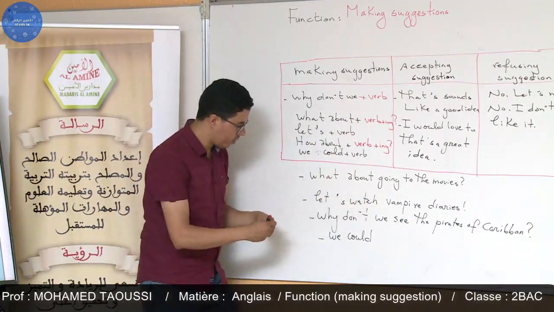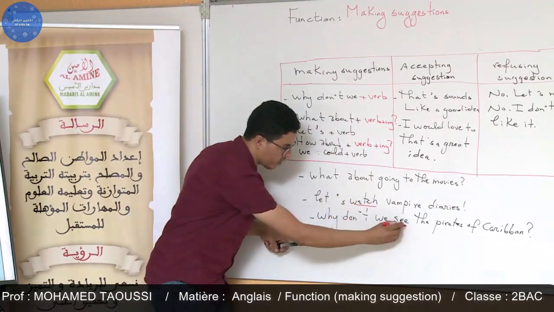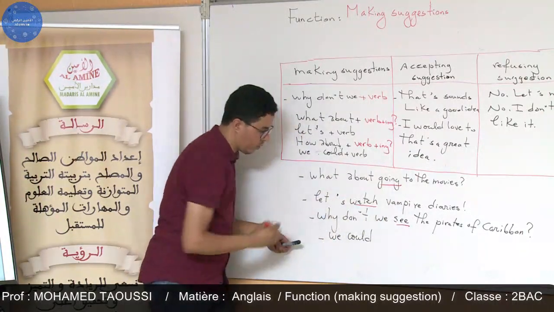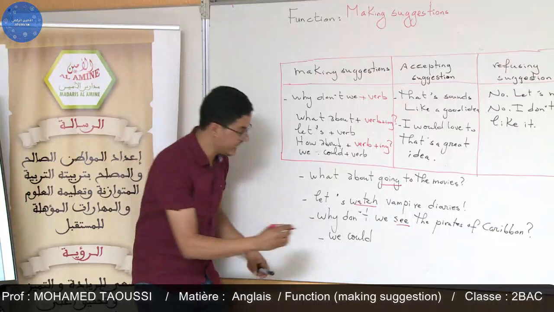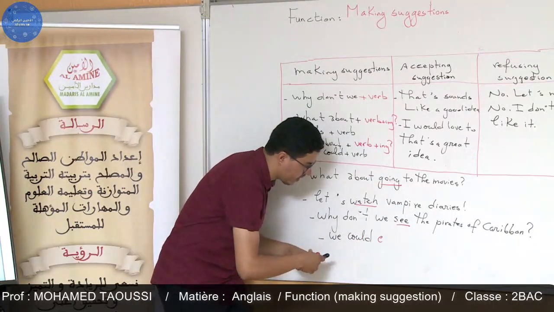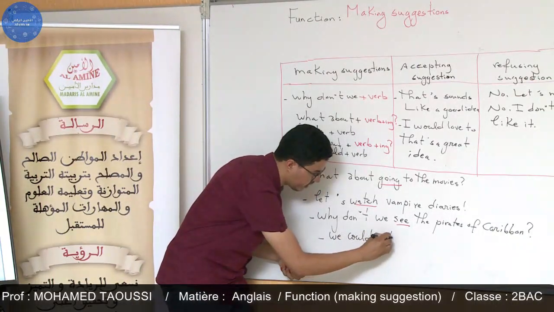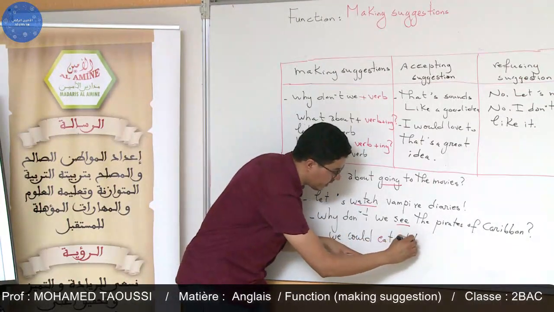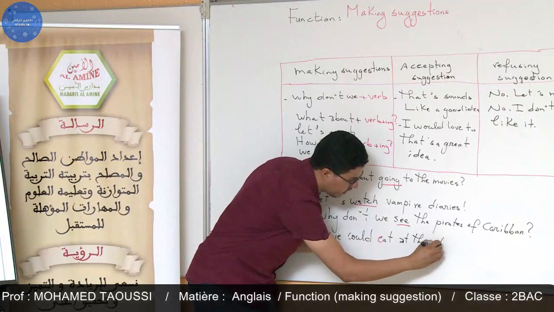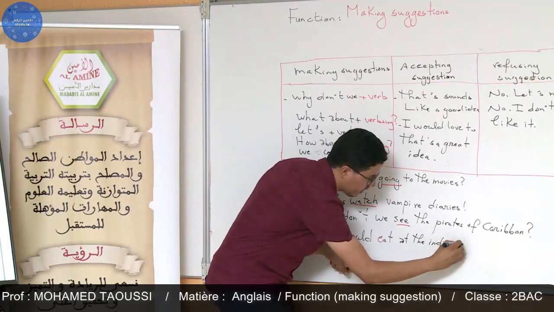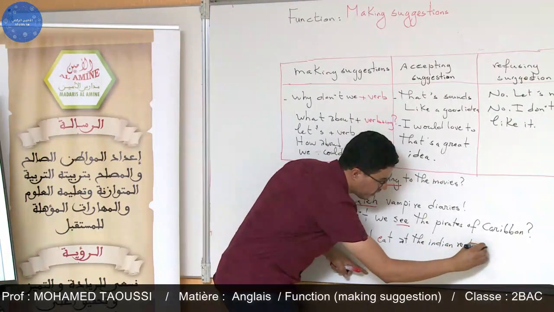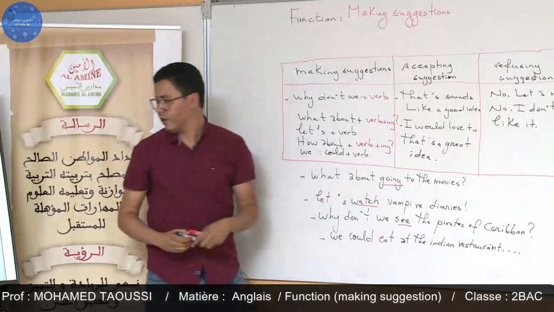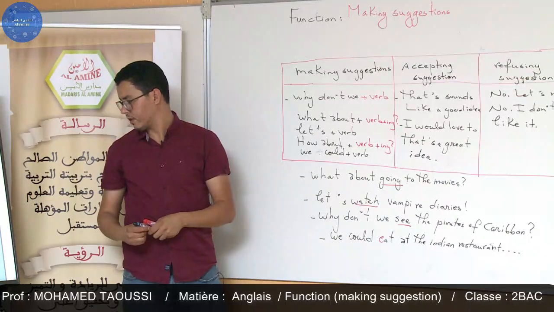You can use the verb watch. And we can say what about going? So we could eat at the Indian restaurant in Park Street.